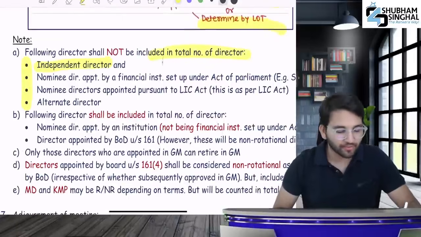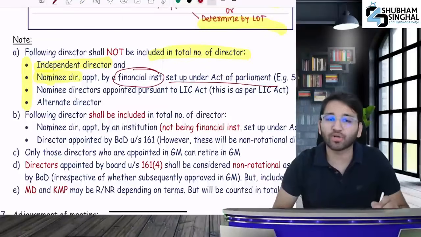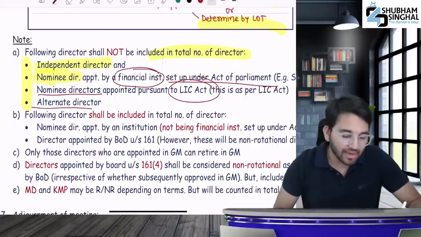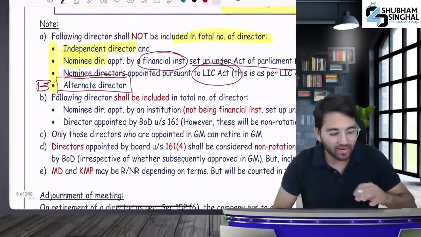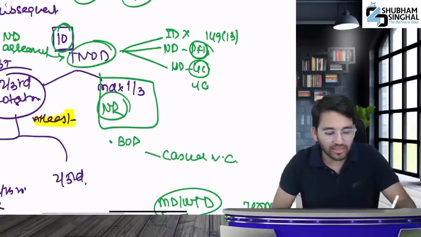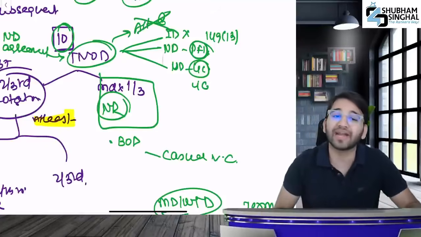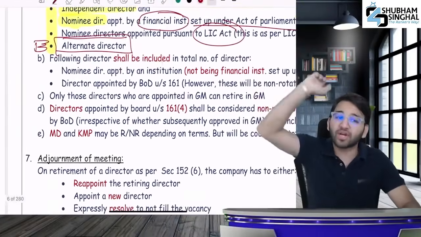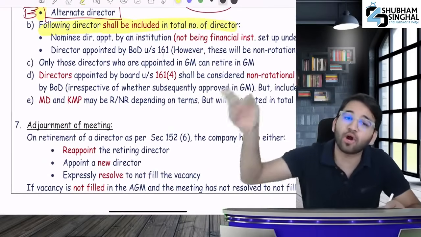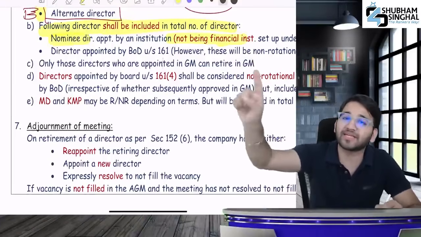Okay. Independent director. Nominee director appointed by a financial institution which is set up under an Act of Parliament. Nominee director who is being appointed under the LIC Act. But one more person is still not here. Alternate director. Alternate director won't come in non-rotational. Because it's non-rotational, don't include it in the number of directors. The alternate director will not be included in the total number of directors. And it's questioned like this in your question bank. Who will be included in the total number of directors? Nominee director not sent by a financial institution.